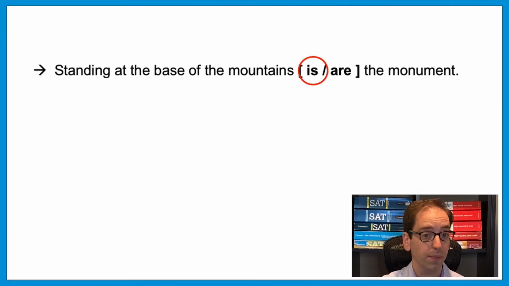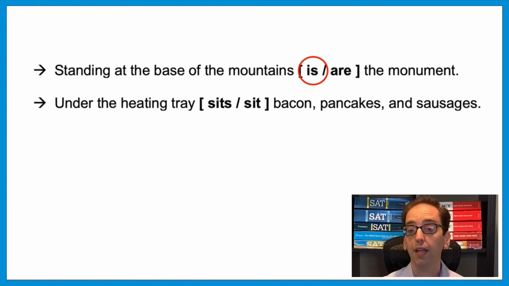Let's look at another. Under the heating tray, blank, bacon, pancakes, and sausages. Which noun here is doing the sitting? The bacon, pancakes, and the sausages. So let's flip it around. Bacon, pancakes, and sausages sit under the heating tray. The answer is sit. And again, if they're plural, the verb does not get an S.